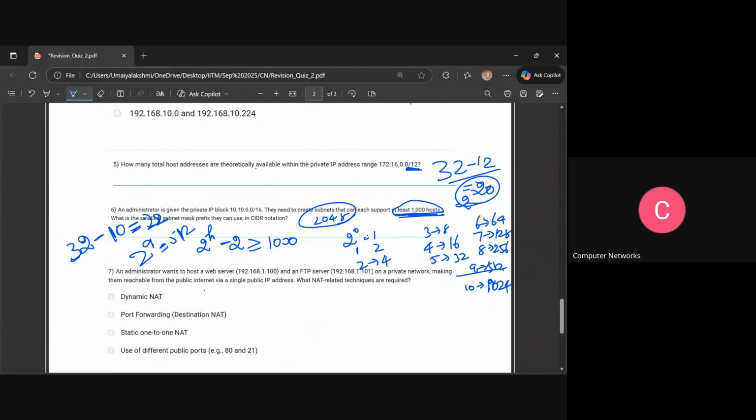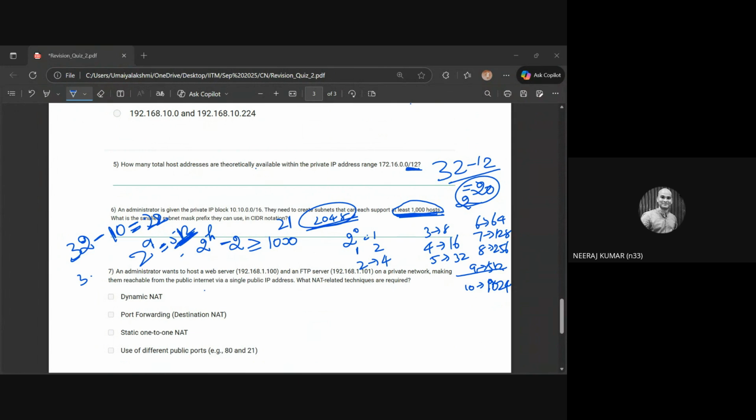If I increase the value to 23, 24 and so on, the number of hosts will be reduced. But I wanted at least 1000. So that's why I'm taking 22. If, as you mentioned, I take 21, then I'm exceeding it, right? And the subnet mask is also going to 21. I'm able to understand, but they are not saying that.